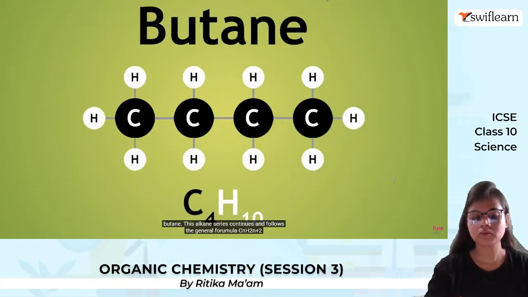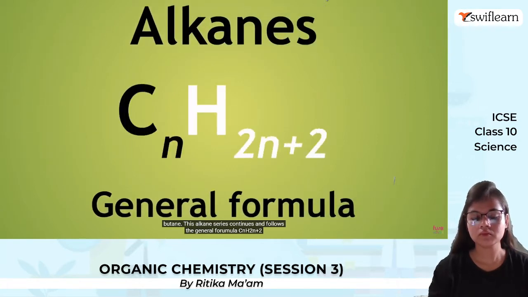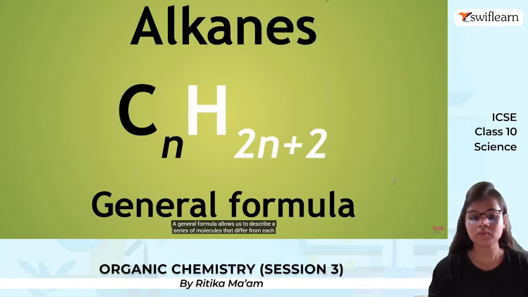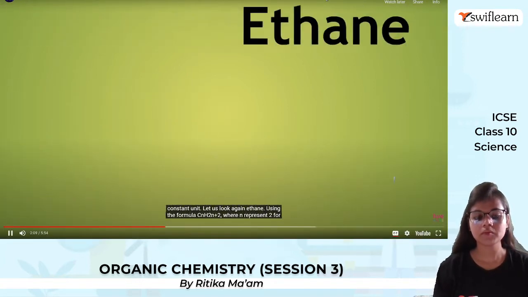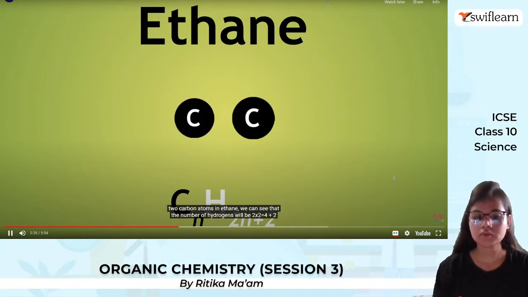This alkane series continues and follows the general formula CnH2n+2. A general formula allows us to describe a series of molecules that differ from each other by a constant unit. Let us look again at ethane, using the formula CnH2n+2, where n represents 2 for the 2 carbon atoms in ethane.